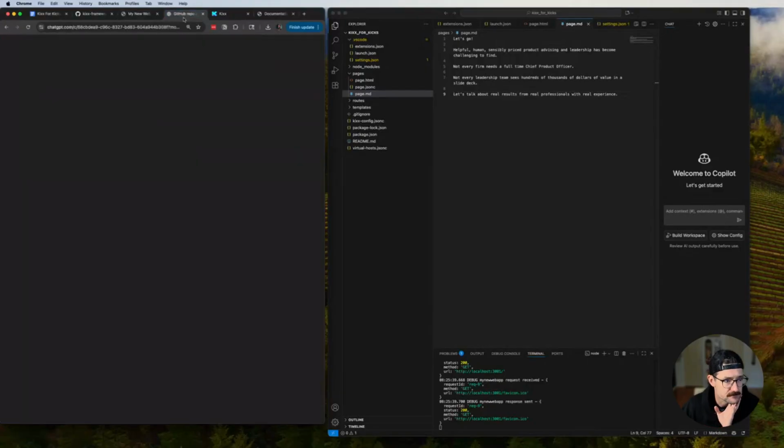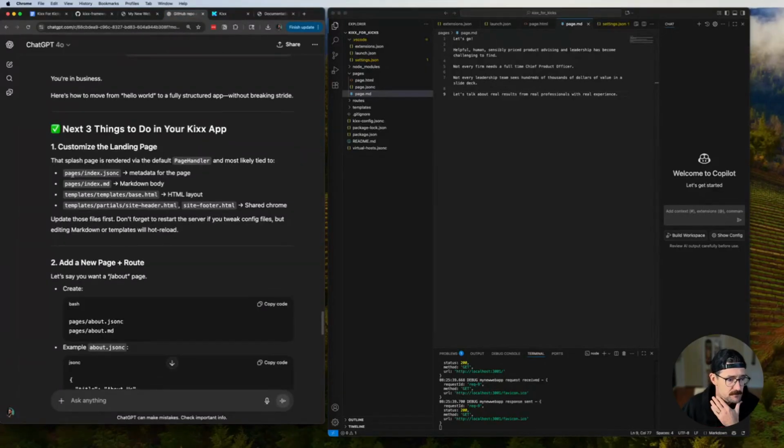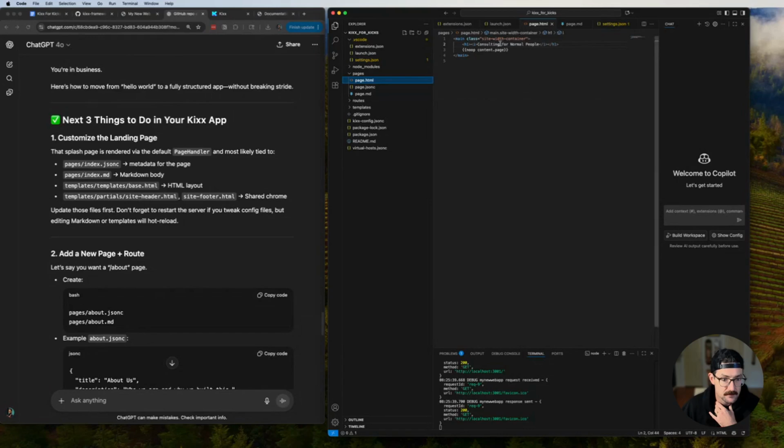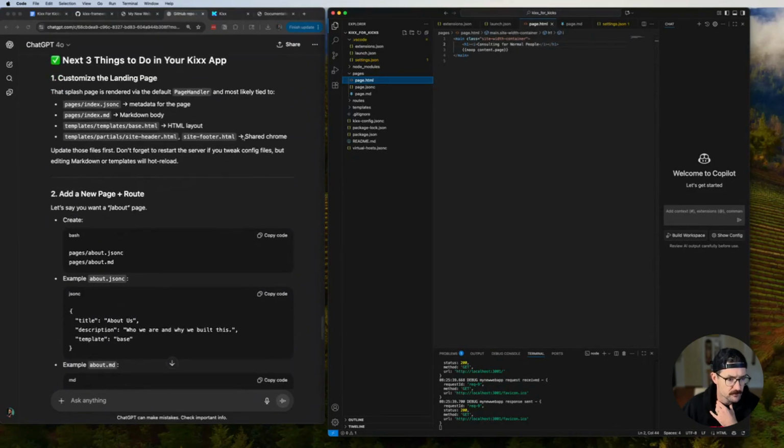Let's see what the rest of this ChatGPT recommendation was. Okay, metadata for the page, markdown body, HTML layout. So is the CSS in here too? I would probably have to add a CSS file. So no-op content.page. Okay. I wonder what that means. Update those files first. Oh, and then templates.